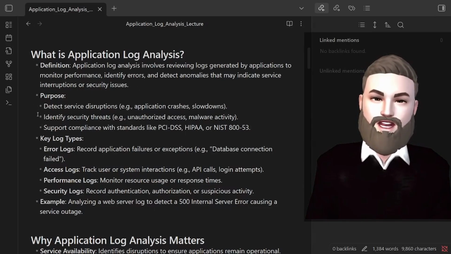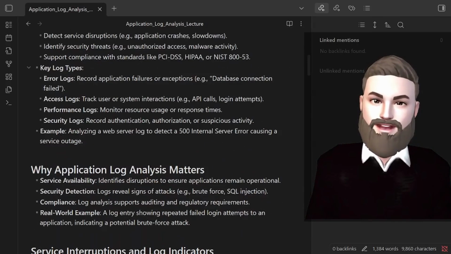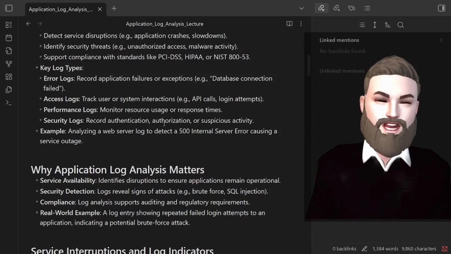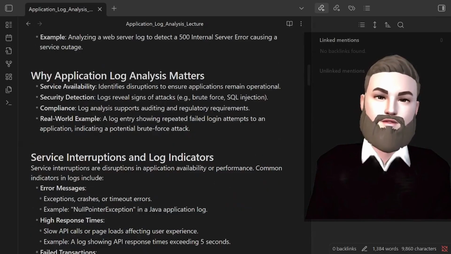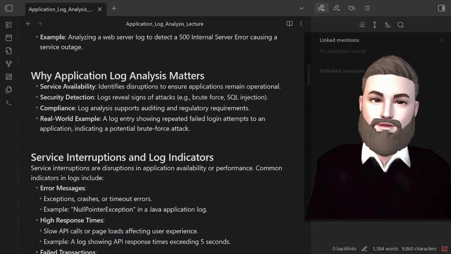Purpose: detect service disruptions, identify security threats, support compliance. Key log types: error logs, access logs, performance logs, and security logs. Example: analyzing a web server log to detect a 500 internal server error causing a service outage. Why application logs matter: service availability, security detection, compliance.